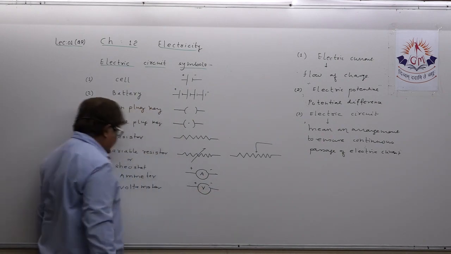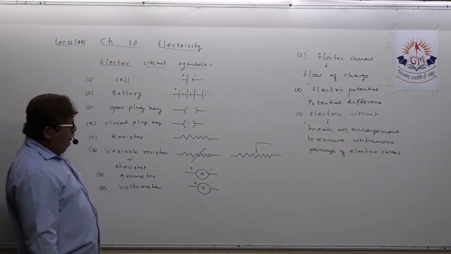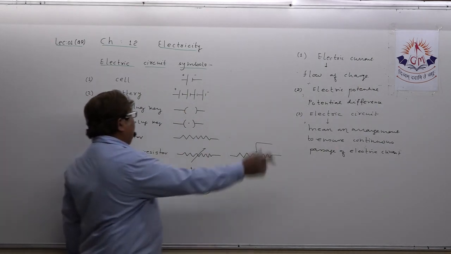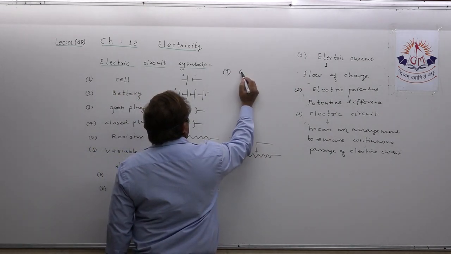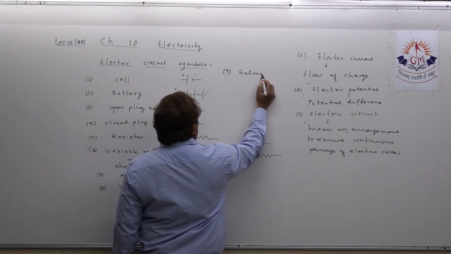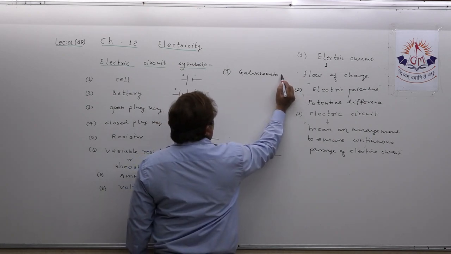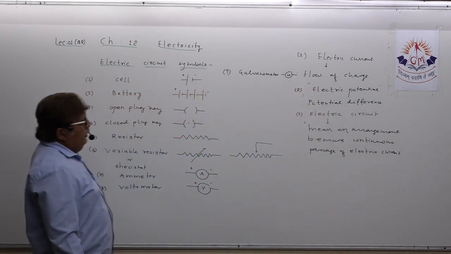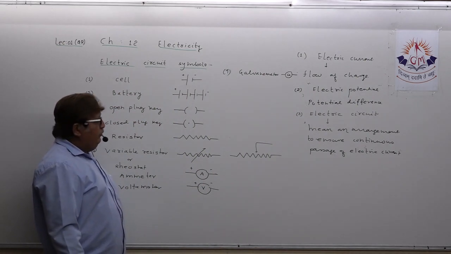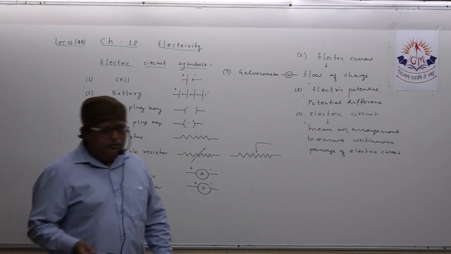Okay. And suppose I think most of these symbols are utilized in electric circuit. Some more if I want to add. Suppose galvanometer. How will you show the symbol of galvanometer? Just simply this way, dear student. You do not have to show anything else, only this. This is the symbol of galvanometer. You understood this? So these are some of the symbols which are utilized.